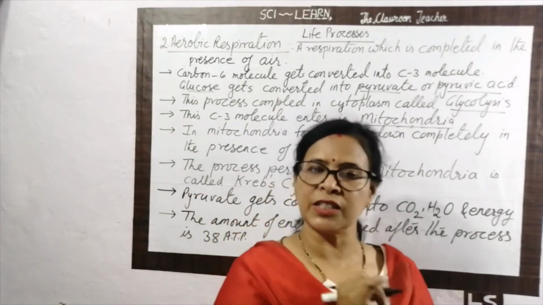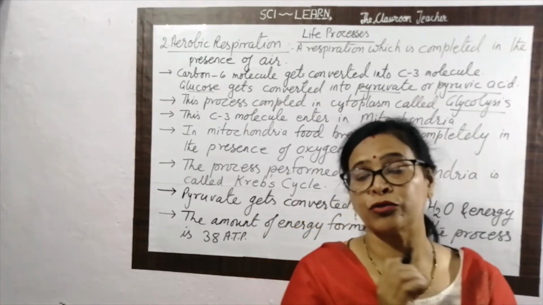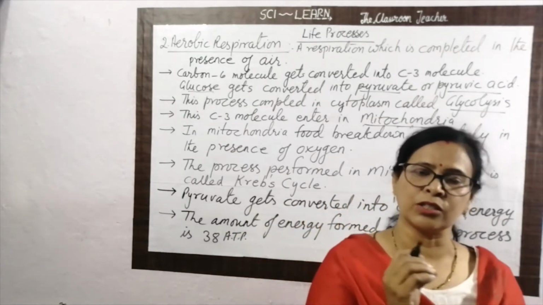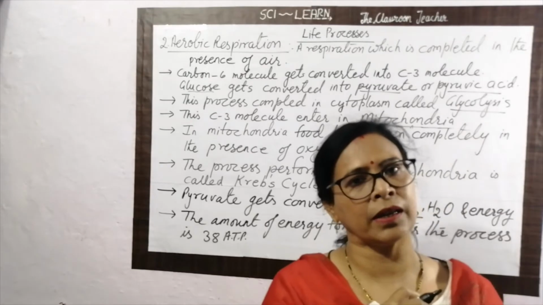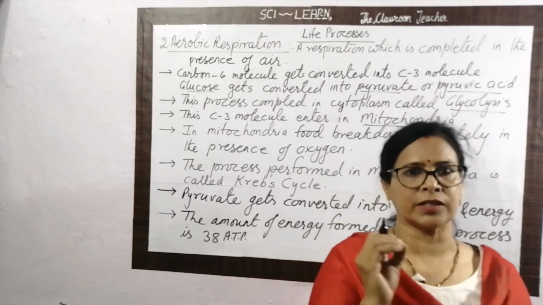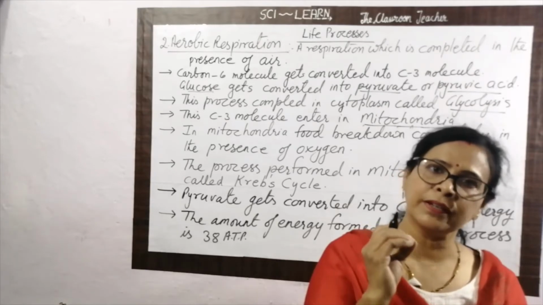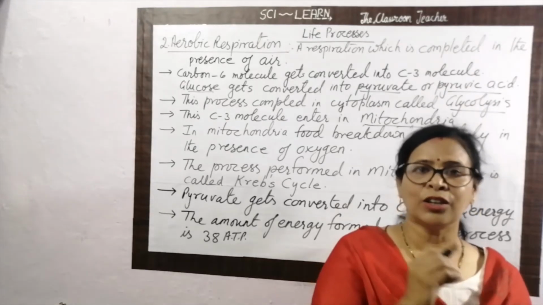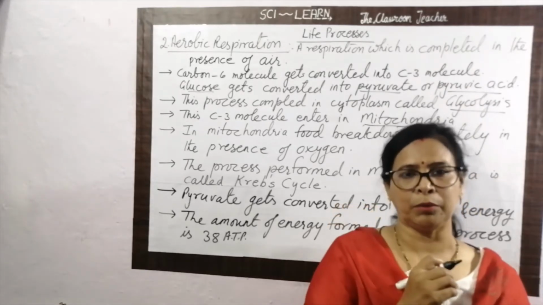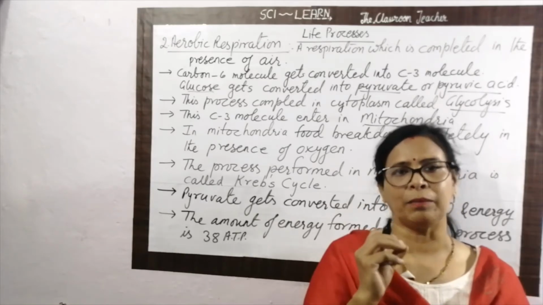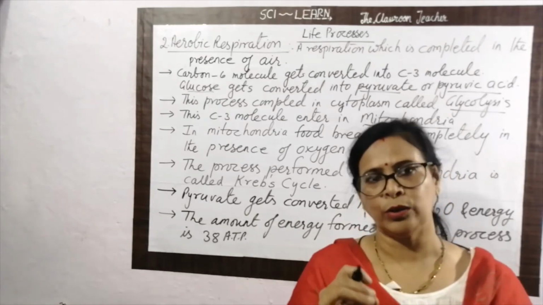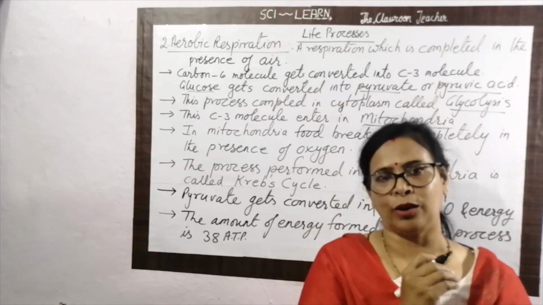Aerobic respiration is a respiration which is completed in the presence of oxygen. It has 2 steps. One is called glycolysis, one is called the Krebs cycle. Glycolysis is the process which is completed in cytoplasm. And the Krebs cycle is the process which is completed in the mitochondria. As a result of the process, the 38 ATP of energy is formed with release of carbon dioxide and water. So this is the complete summary of aerobic respiration.